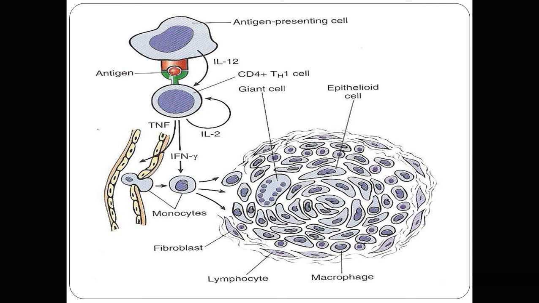That macrophage is further processed and the nucleus becomes slipper shaped, so it is called an epithelioid cell. Nodular aggregates of epithelioid cells plus giant cells, surrounded by a rim of lymphocytes, are called a granuloma formation. So tumor necrosis factor, interferon gamma, and interleukin 2 are responsible for the granuloma formation, and all are released by the CD4 T helper cells.